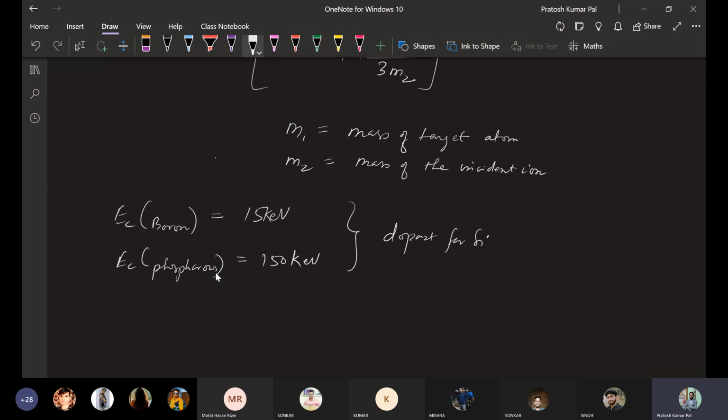So boron and phosphorus are considered to be dopants. This is the critical energy in case of boron, and this is the critical energy in case of phosphorus. If the energy applied to the ions is greater than this 15 kilo electron volt, then electronic stopping will be the dominating stopping. If the energy is less than this 15 kilo electron volt, then nuclear stopping will be the dominating stopping factor.